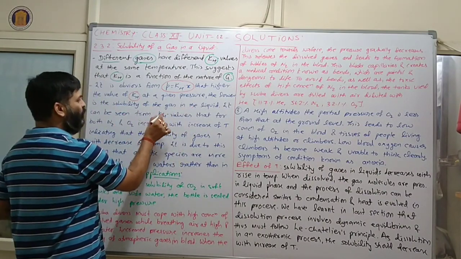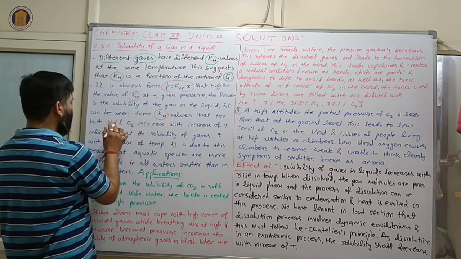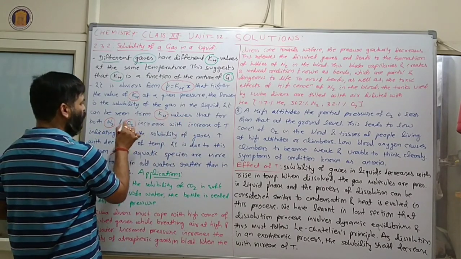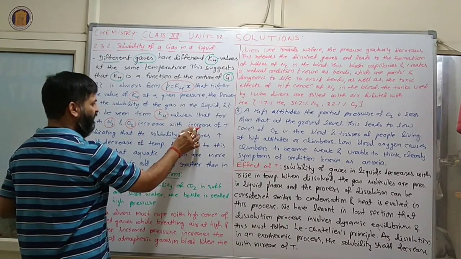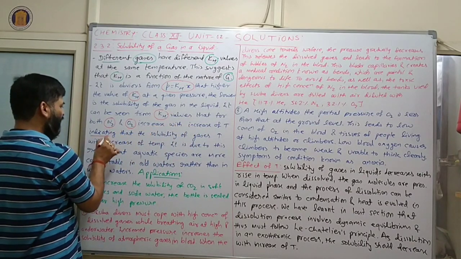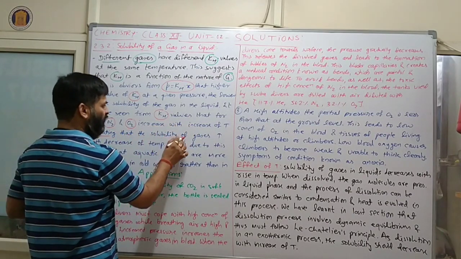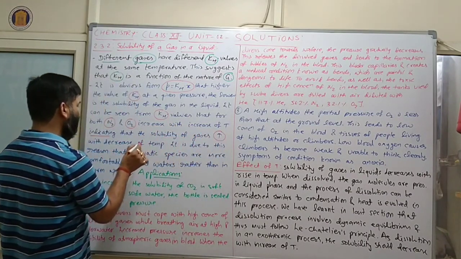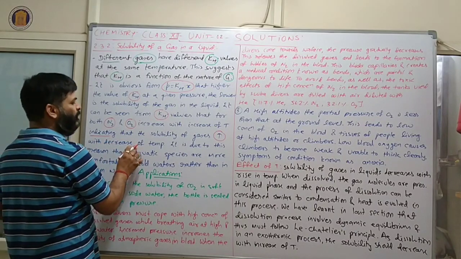It can be seen from the Kh values that for both N2 and O2 they increase with increase of temperature, indicating that the solubility of gases increases with decrease of temperature.